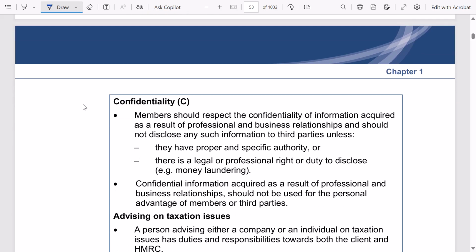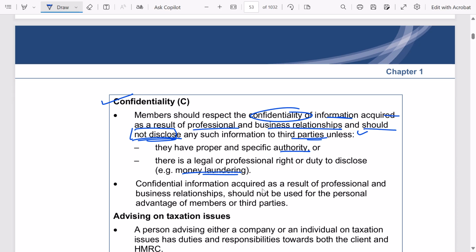Okay. Fifth, confidentiality. Members should respect the confidentiality of information acquired as a result of professional and business relationships and should not disclose any such information to third parties unless they have proper and specific authority or there is a legal or professional right or duty to disclose. That is, for example, money laundering.